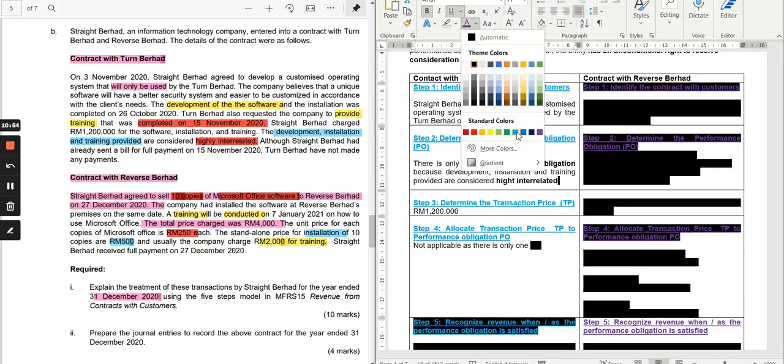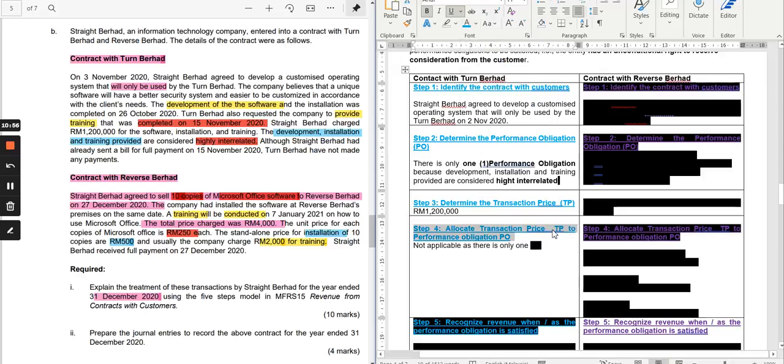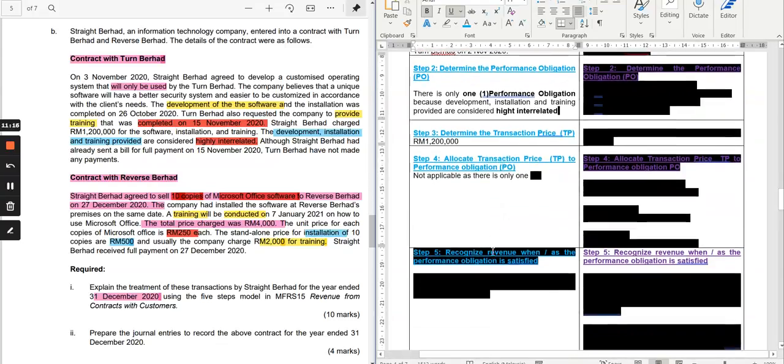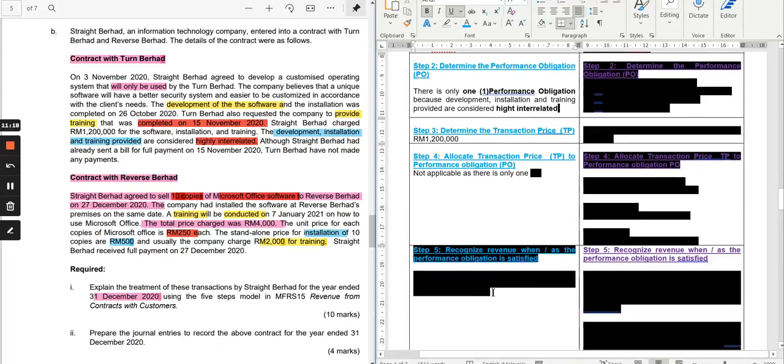The TP will be allocated to the PO, performance obligation. Here there is none. Why none? Because there is only one performance obligation.